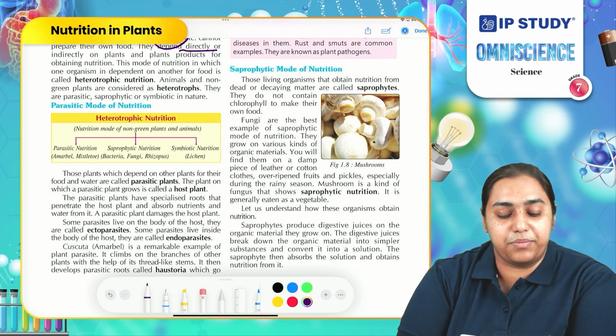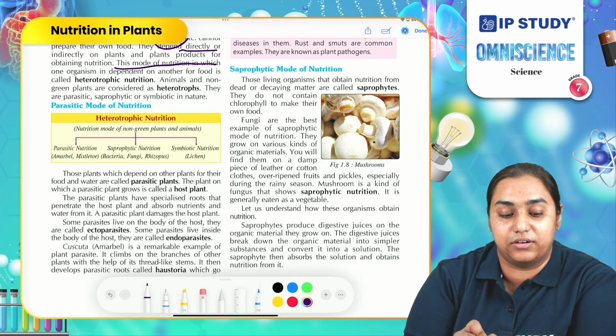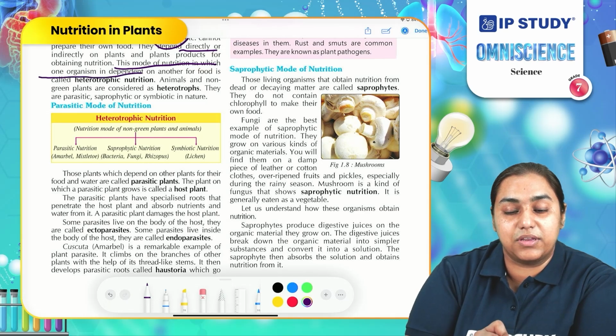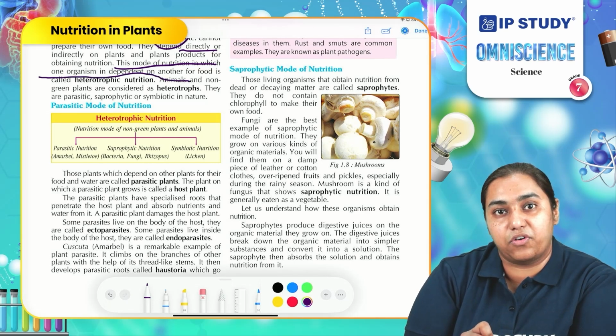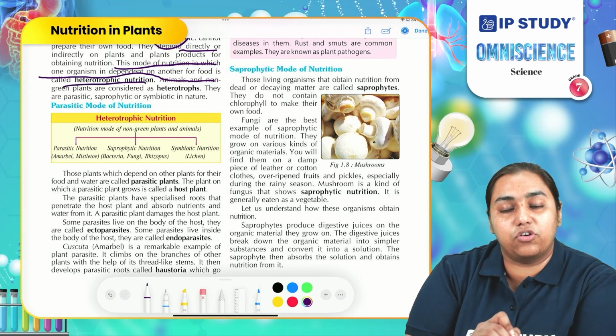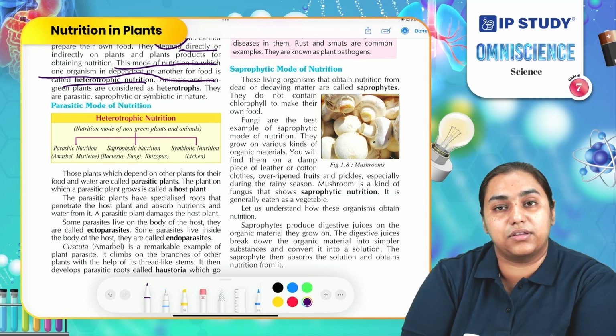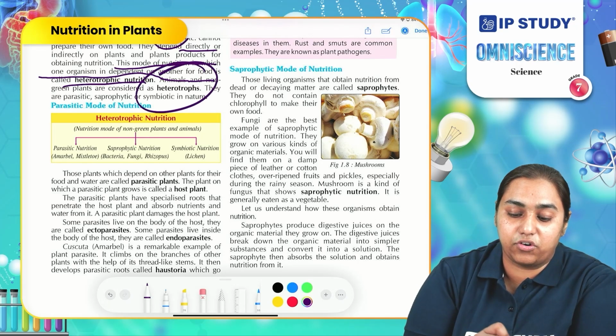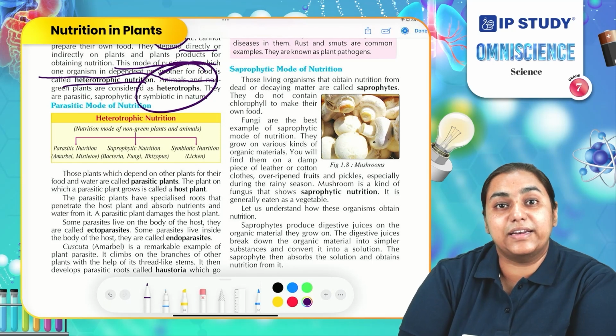So, let me come to the definition of heterotrophic nutrition. The mode of nutrition in which one organism is dependent on another organism for its food is known as heterotrophic nutrition. All the animals undergo heterotrophic nutrition. Therefore, they are called heterotrophs. However, certain non-green plants also undergo heterotrophic nutrition.